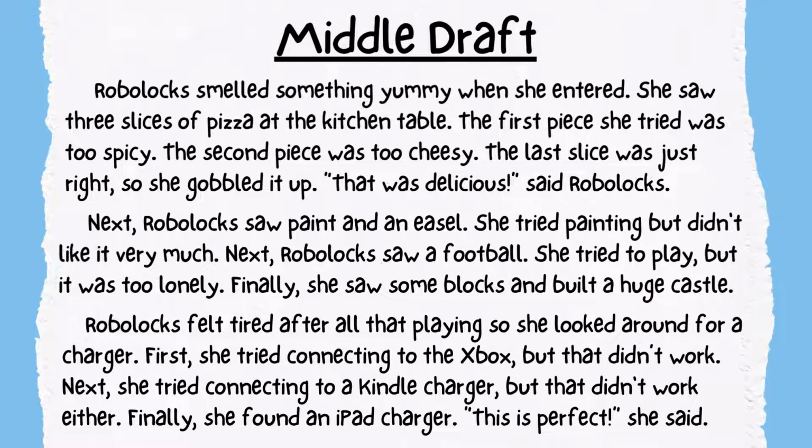Now let's reread the middle. Robolox smelled something yummy when she entered. She saw 3 slices of pizza at the kitchen table. The first piece she tried was too spicy. The second piece was too cheesy. The last slice was just right, so she gobbled it up. "That was delicious," said Robolox. Next, Robolox saw paint and an easel. She tried painting, but didn't like it very much. Next, Robolox saw a football. She tried to play, but it was too lonely. Finally, she saw some blocks and built a huge castle.